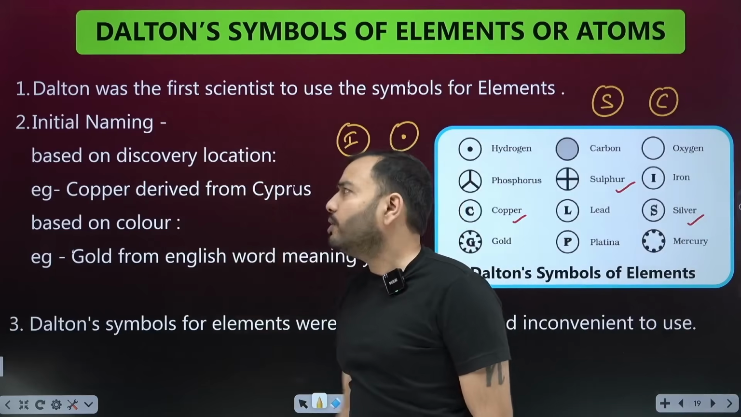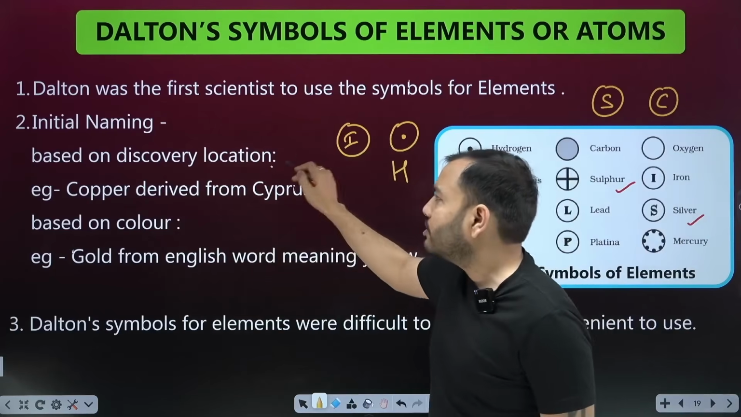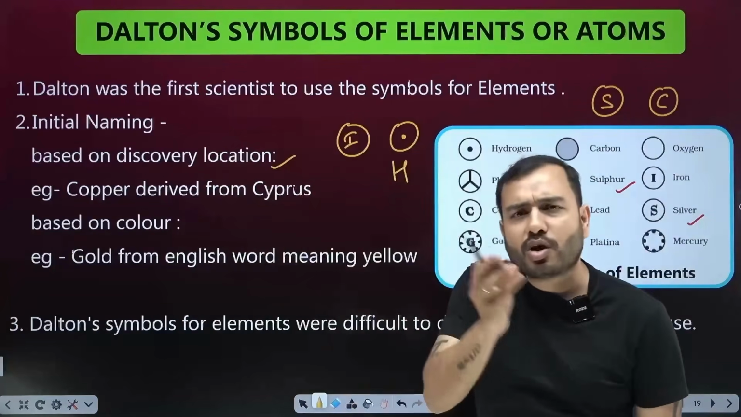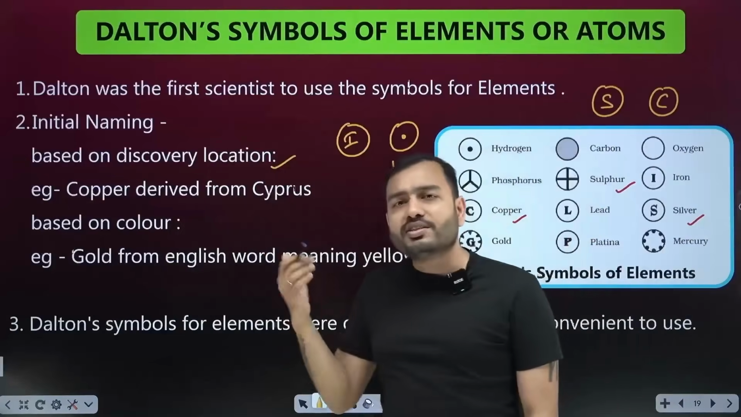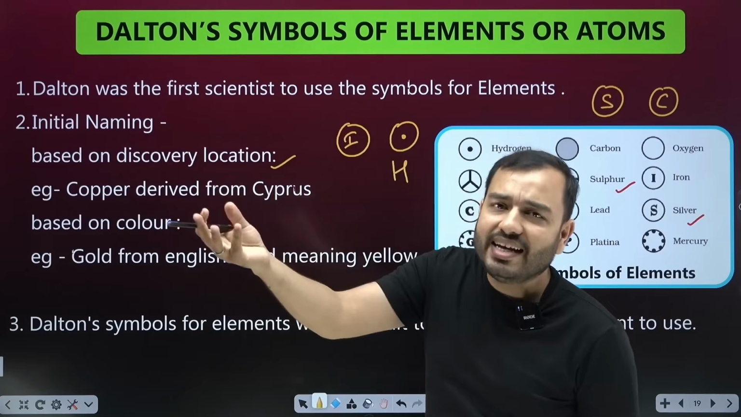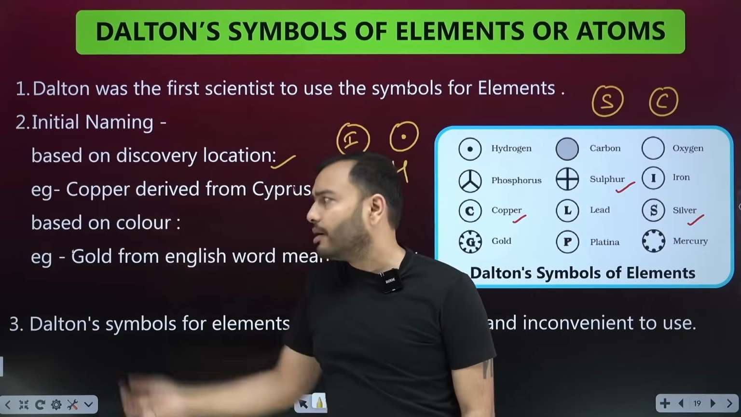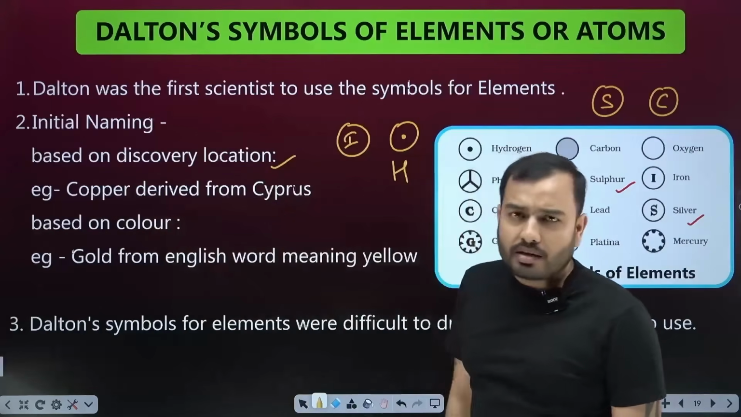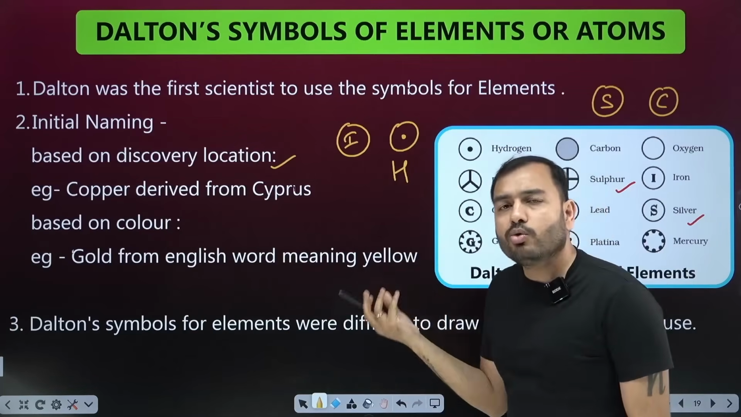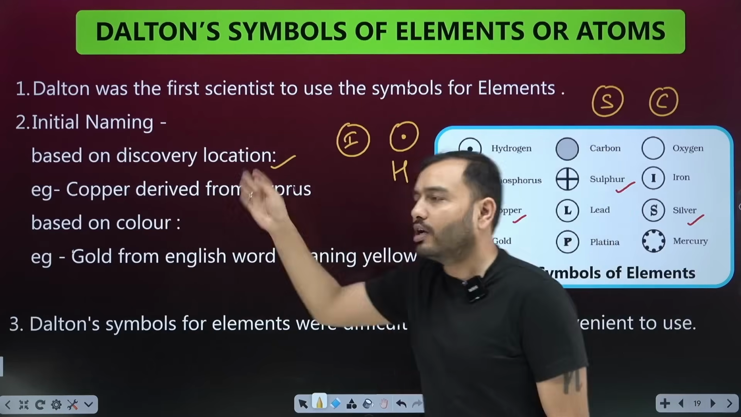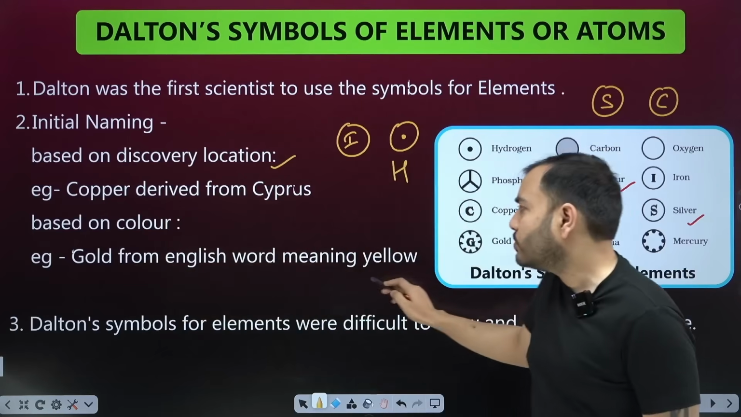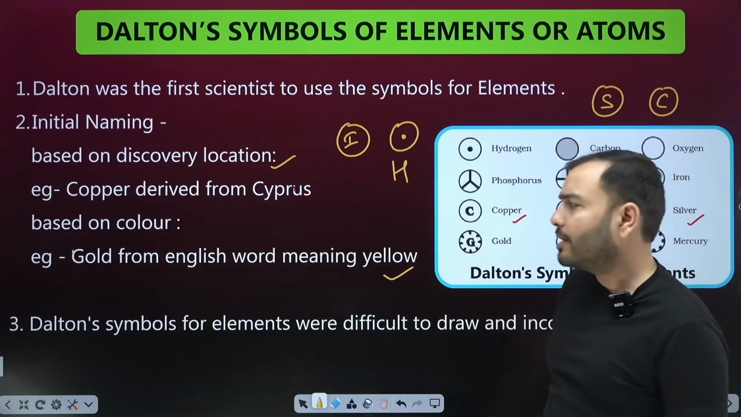How did the initial names happen? Based on the location of discovery. Whatever thing was found, a name was put on it. For example, copper was found in Cyprus, an island, so its name became copper, from Cyprus. Or based on color. For example, gold's color is yellow, and yellow is also called gold. Gold comes from the English word meaning yellow. The names were created like this.